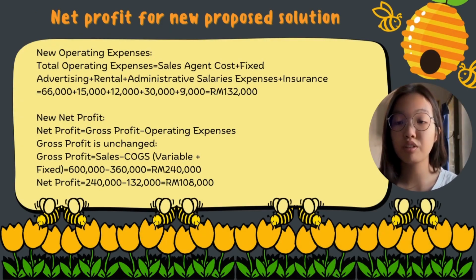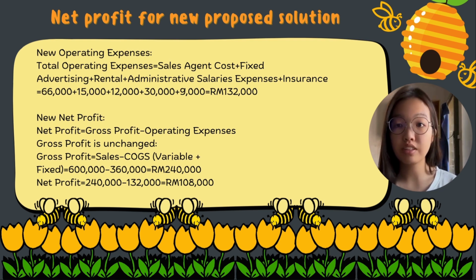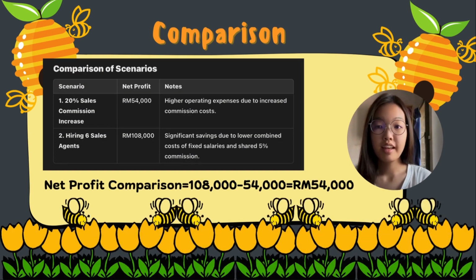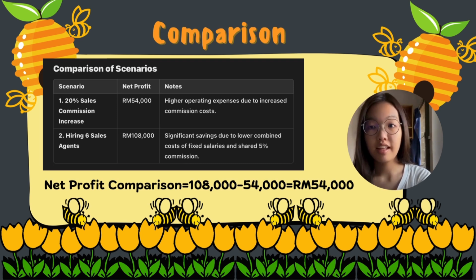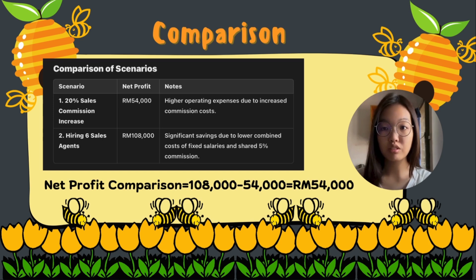In the end, the net profit for the new proposed solution: the change in the sales agent cost is equal to 66,000, and total operating expenses will be equal to 132,000, and the new net profit will be 240,000 minus 132,000, which is equal to 108,000. Finally, I will do a comparison between an increase to 20% sales commission and hiring 6 sales agents. The 20% sales commission increase will get a net profit of 54,000, and hiring 6 sales agents will get a net profit of 108,000.